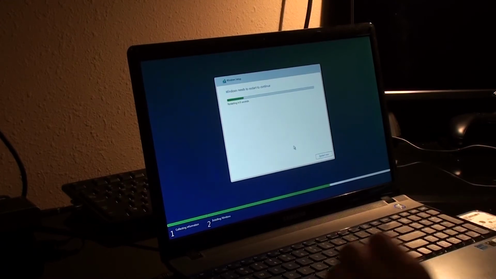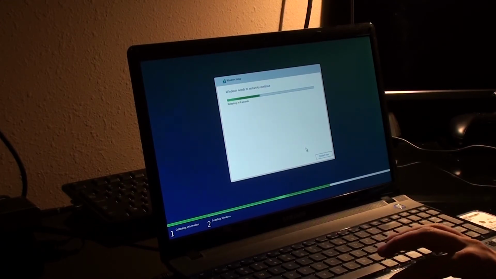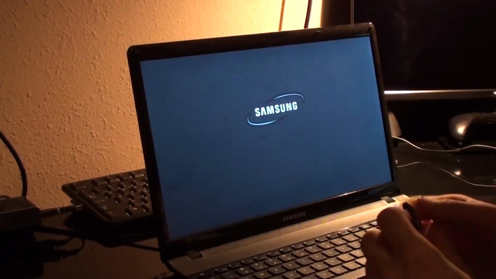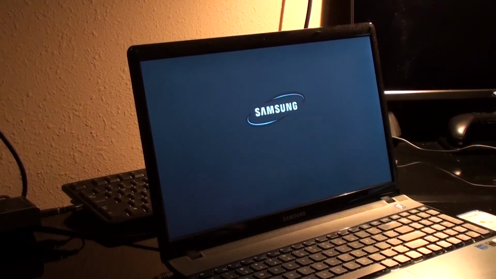Alright, so at this point, it'll say Windows needs to restart. And we will go ahead and click restart now, and we will remove the flash drive so that it doesn't boot to the flash drive and that it continues to install Windows 10 using the files that it has installed into the solid state just now. And getting devices ready. I believe it'll restart one more time.